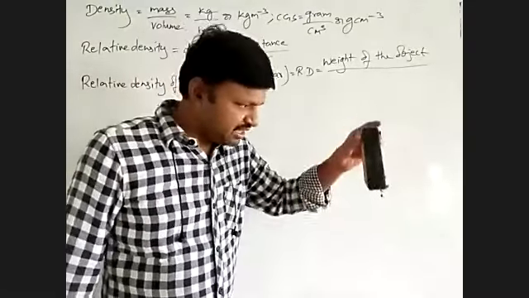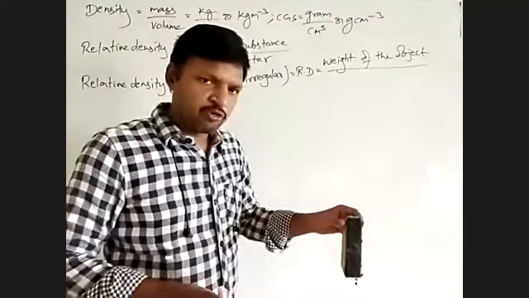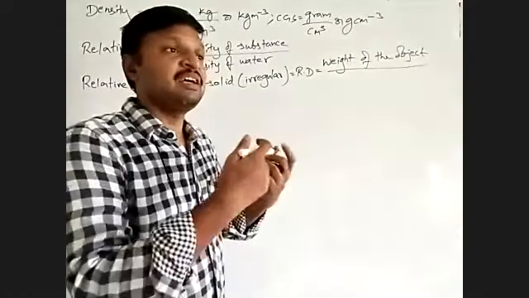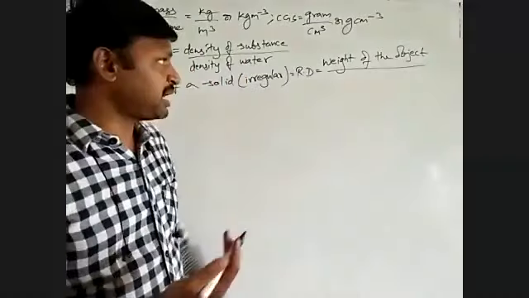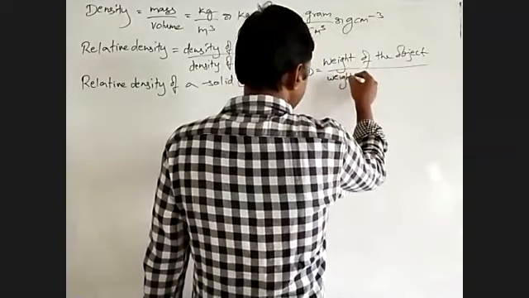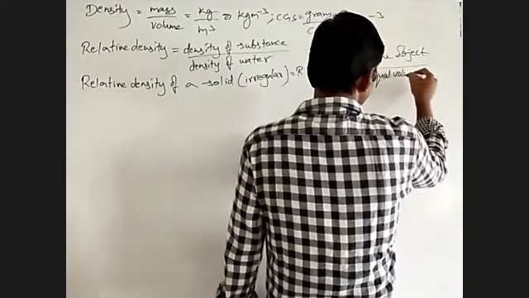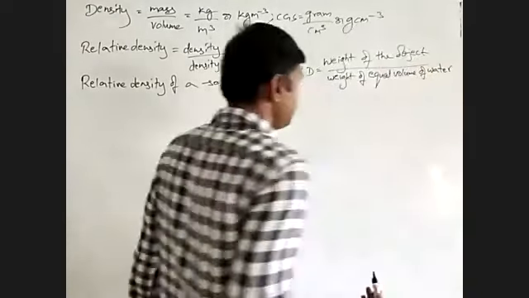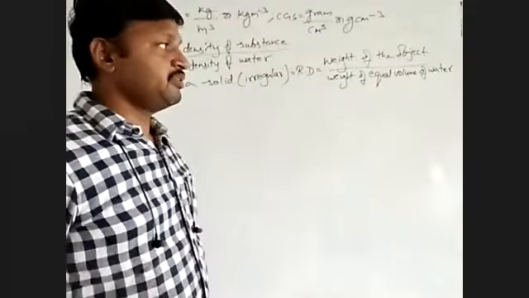When we dip it into that container containing water, the water will flow out. We collect that water and measure the weight of the overflowed water. Then we divide by it, that is, the weight of equal volume of water. By this we can find the relative density of the solid which is irregular in shape.